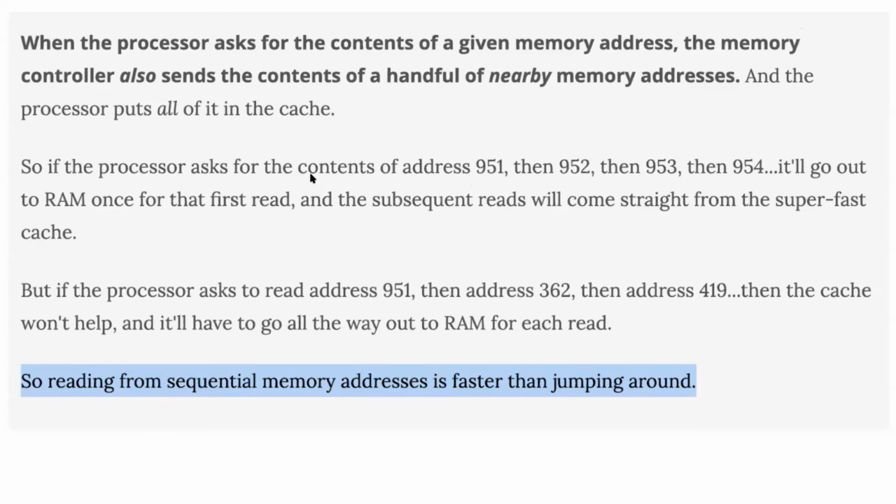So if the processor asks for the contents of address 951, then 952, and then 953, then 954, it will go out to RAM once for the first read, and the subsequent reads will come straight from the super fast cache. If the processor asks to read address 951, then address 362, then address 1419, then the cache won't help, and it will go all the way to the RAM to read it.